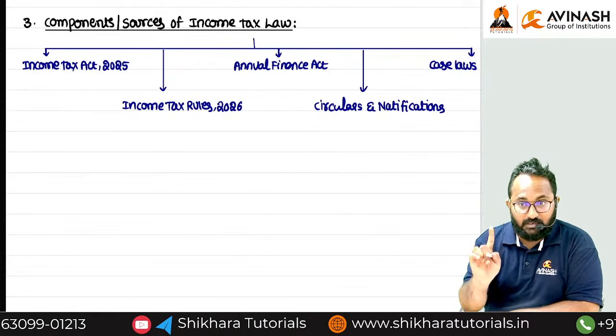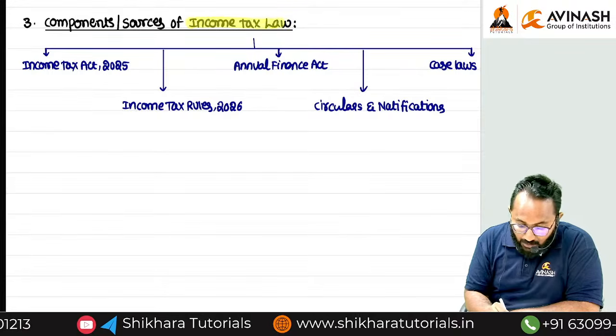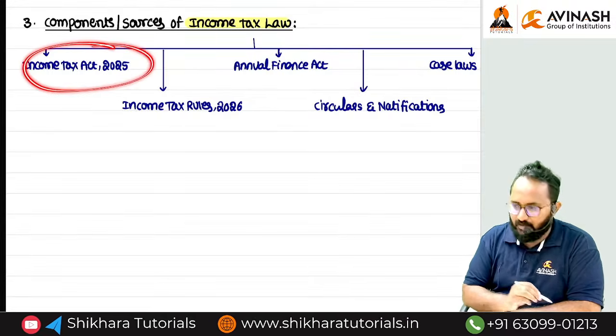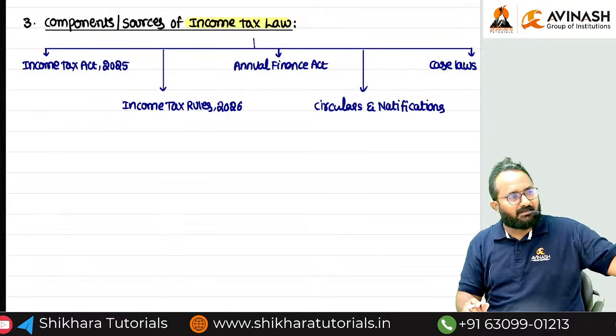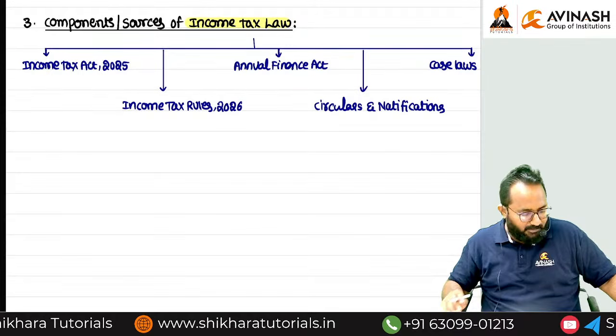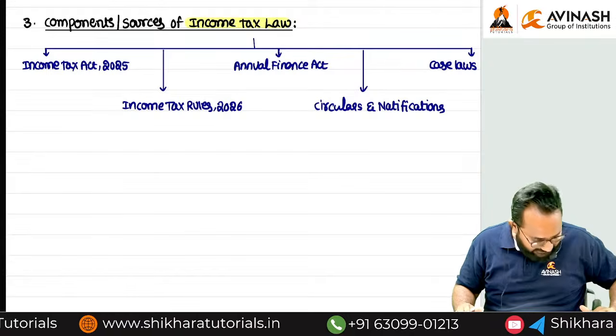If you refer to these 5 components, then only you can know in and out about the income tax law. Many are thinking, okay, I can just refer to the act in and out from section 1 to the ending section. Okay, can you tell me how many sections are there in our Income Tax Act 2025?